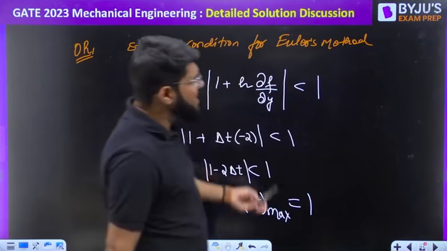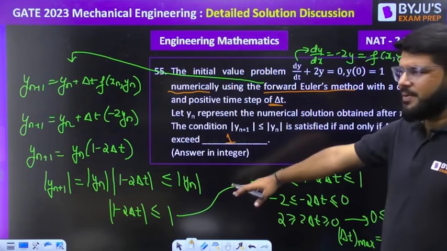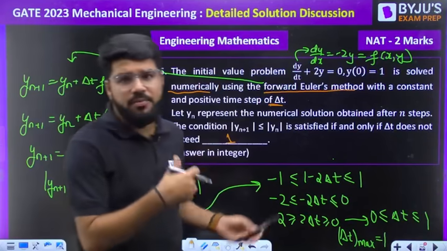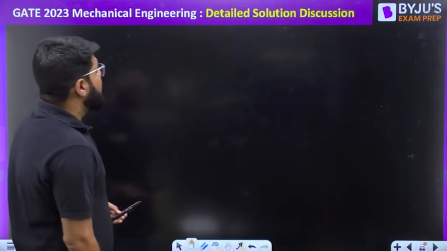So if you know the stability criteria, very good. Even if you didn't know, you can solve by the basic Euler formula. That is expected at least. But both are expected. When you study Euler's method, you study the formula and you study the convergence condition. Moving ahead to the next question.